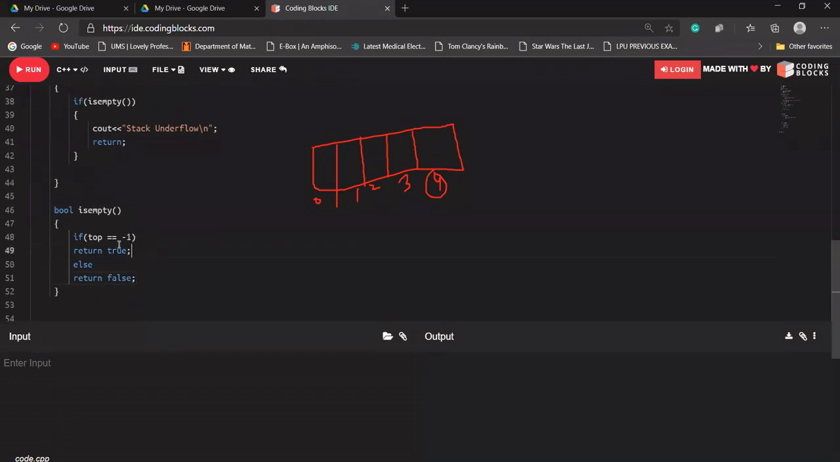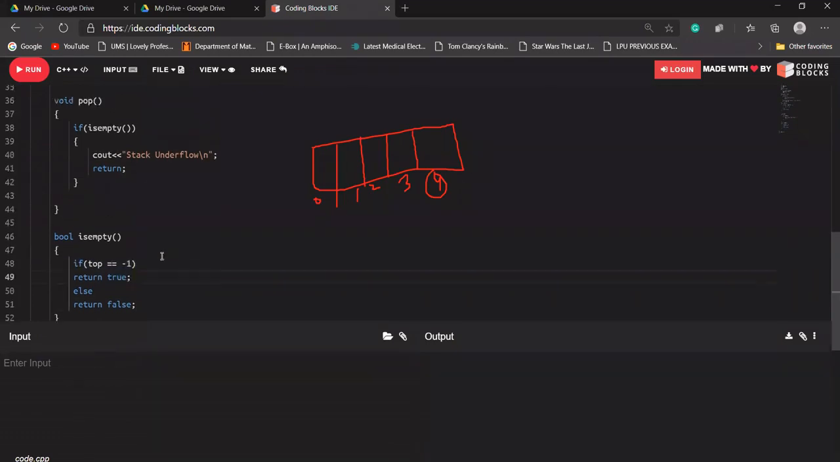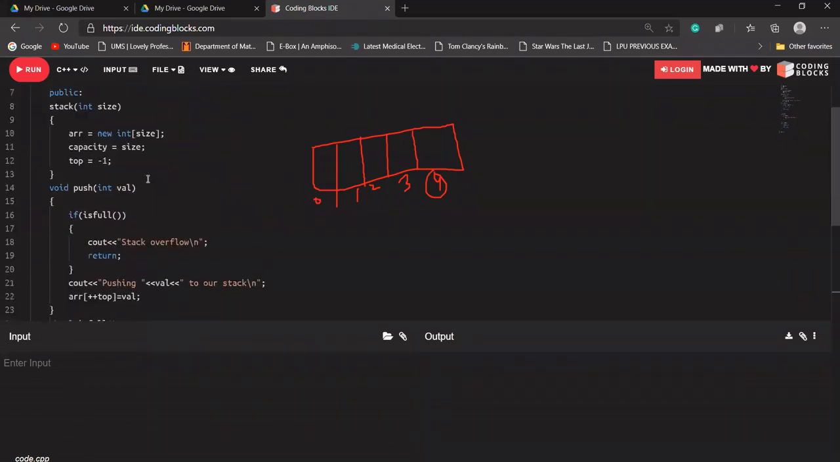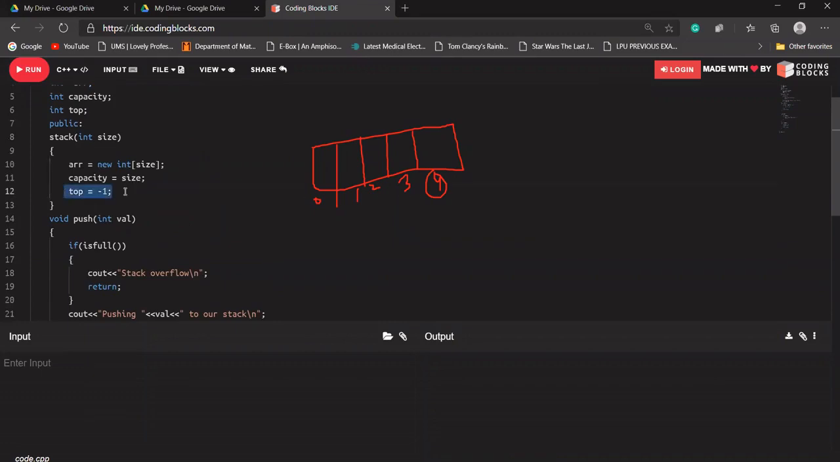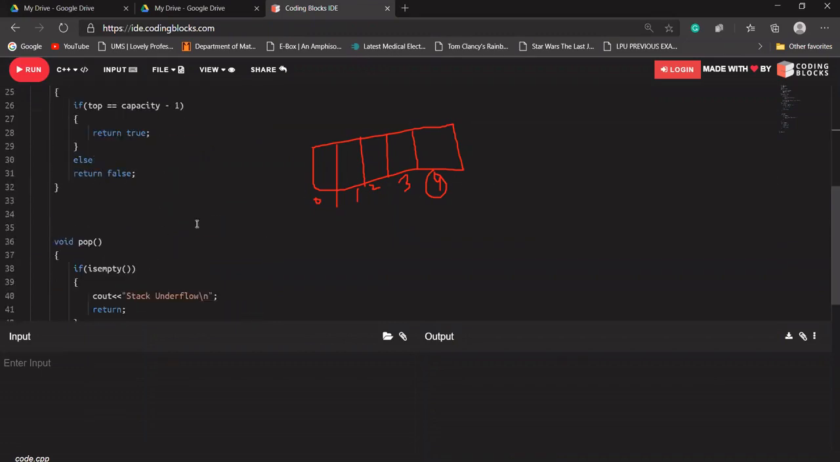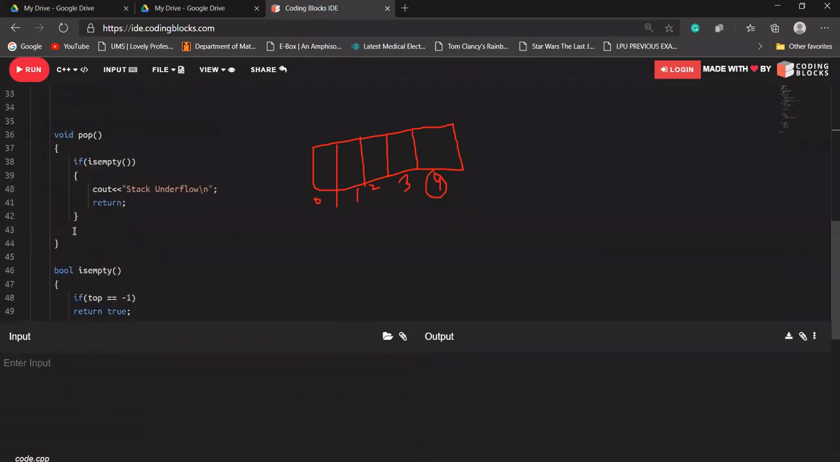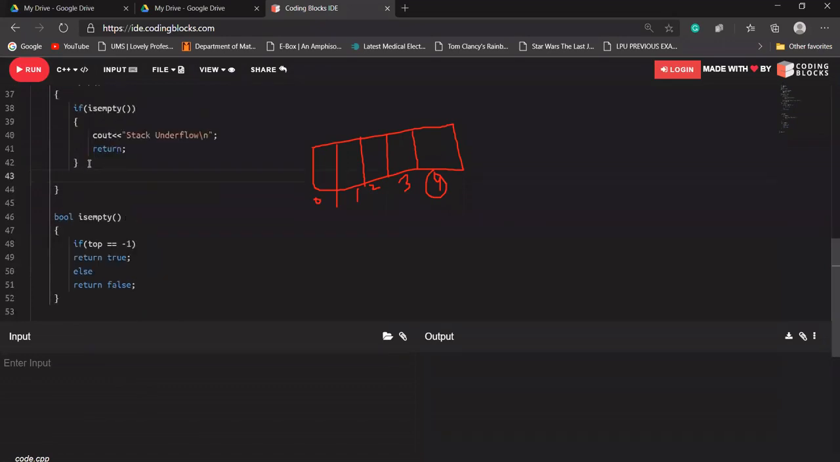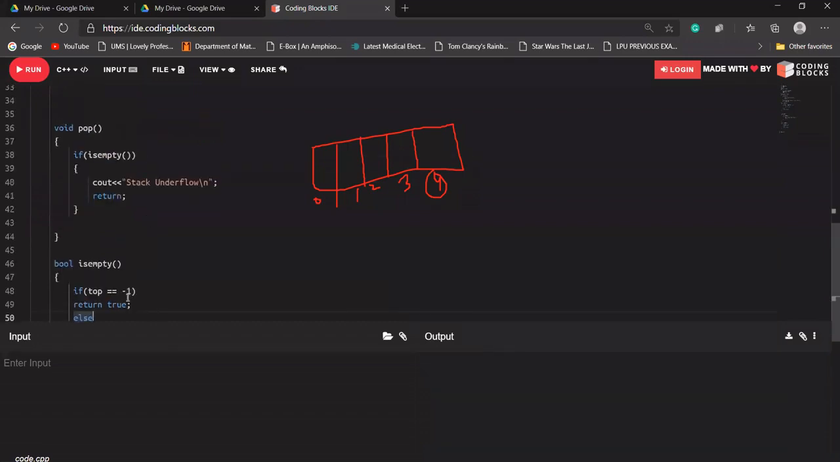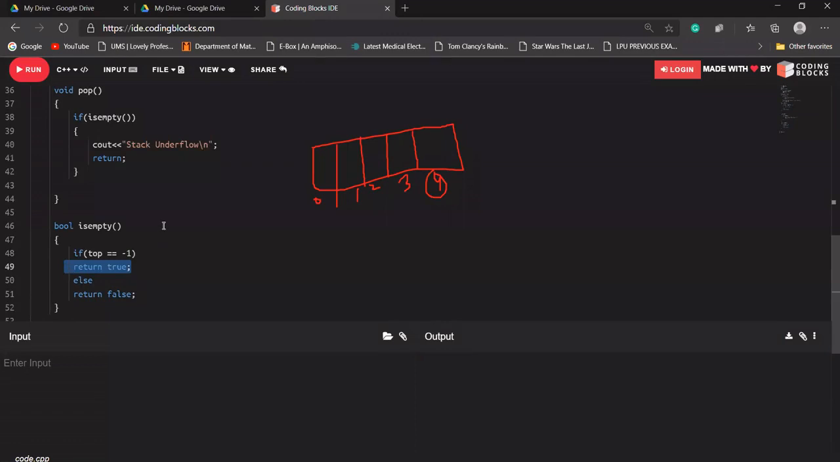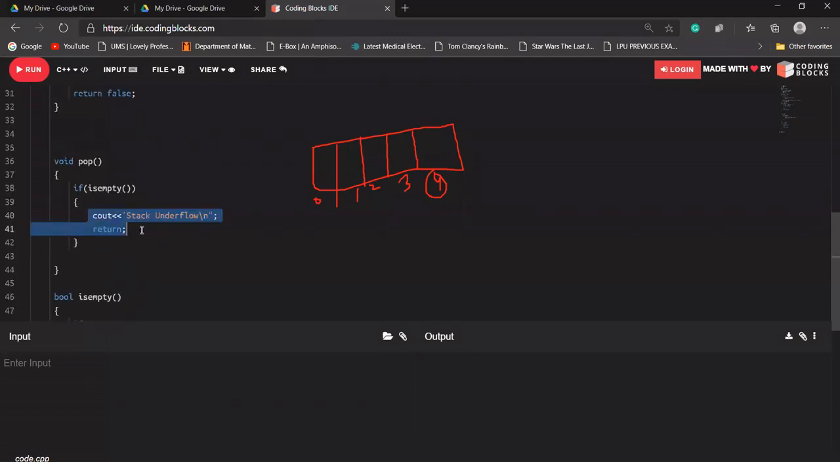Okay, if top is equal to -1, in the starting case, what our constructor will do is assign -1 to the top. So let's say after calling the constructor, if someone tries to pop something from our stack before pushing anything, the isEmpty function will be called, and top is equal to -1. So this function isEmpty will return true here. It will print a statement that stack underflow, and it will return from here. It will not pop anything.